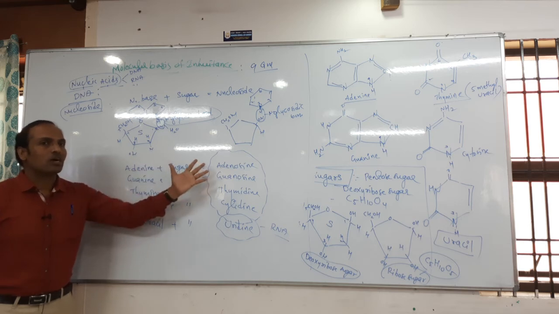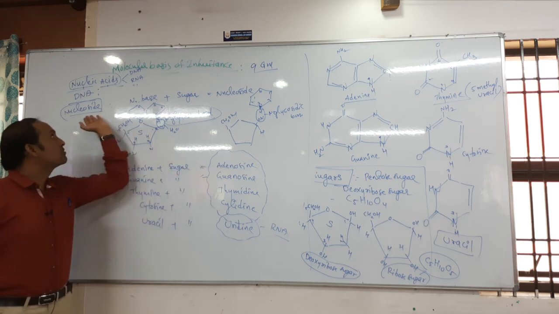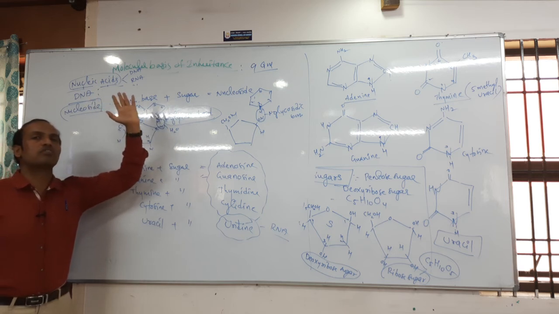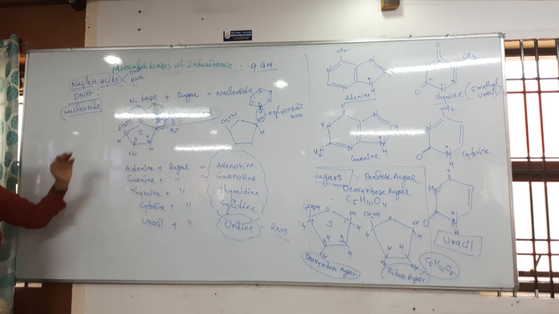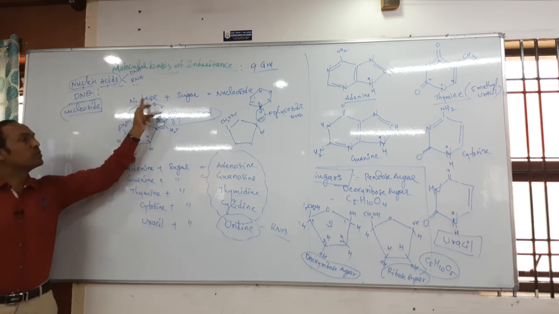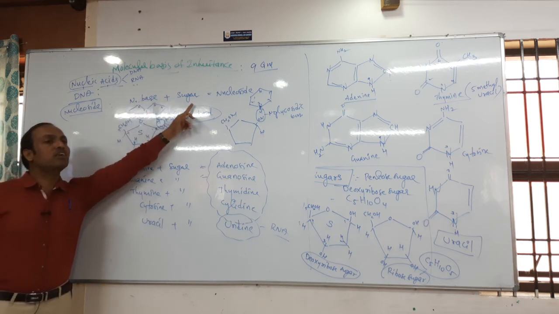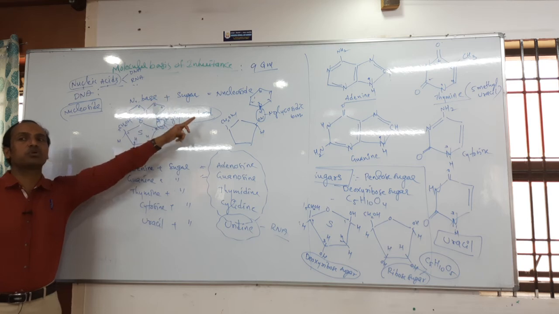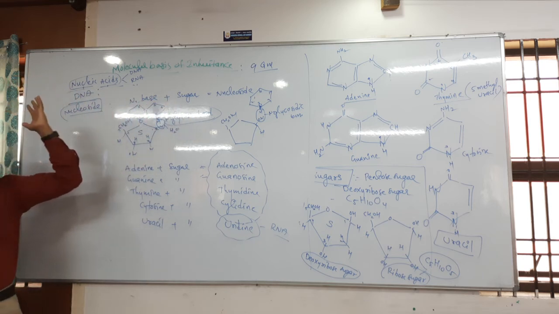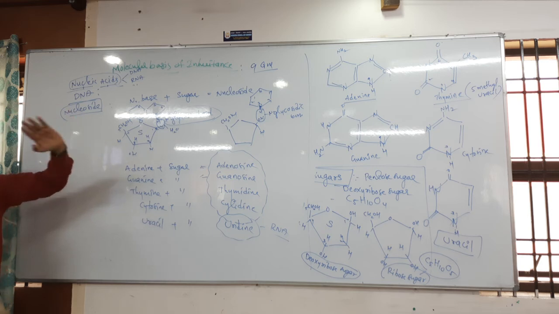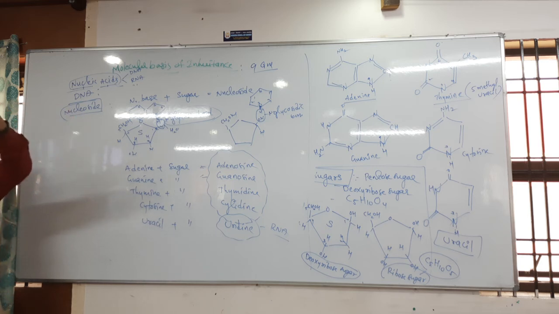So what are the components of nucleoside? Nitrogenous base and sugar. Both together are called what? Nucleoside. How many different types of nucleosides are present in the DNA? 4.